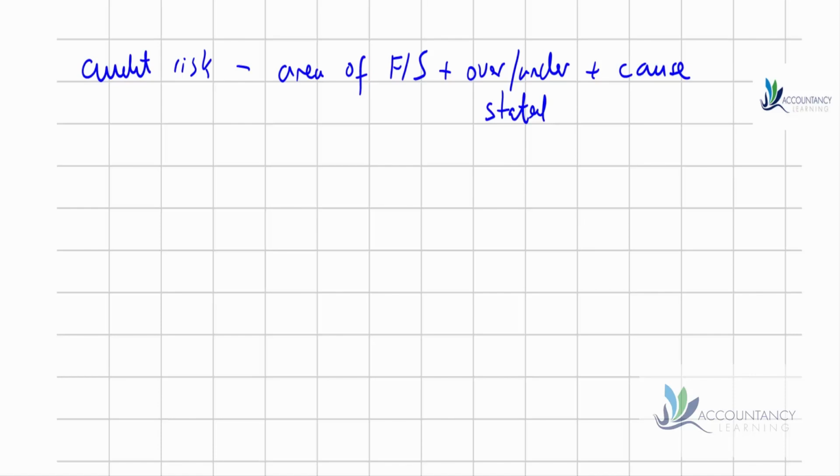So if you want to get your best marks for the audit risk, you need to identify what is the area of the financial statements that could be wrong. If you don't do that, then potentially it's not an audit risk. But you also would, if you want to get good marks, say why that number is going to be over or understated. So how is it going to be wrong? And then what is the potential cause of this? Why is there an audit risk?